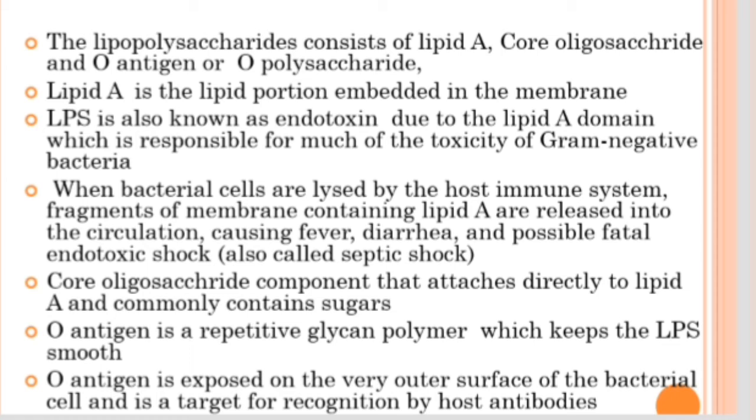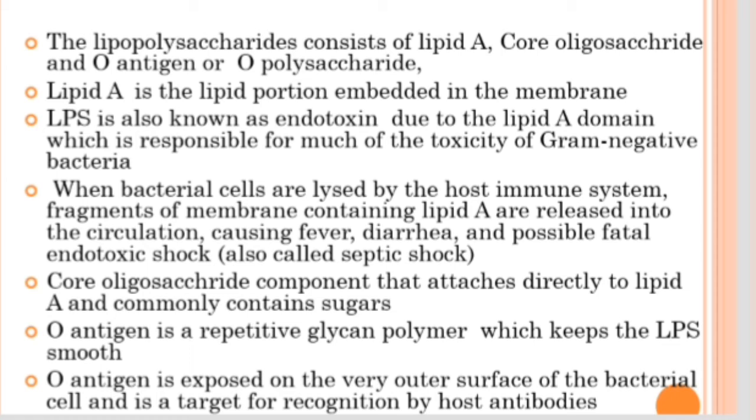Lipid A is the lipid portion of the lipopolysaccharide, and it is seen embedded in the outer membrane. We have already mentioned that LPS has toxic properties, so it is known as endotoxin. This toxic property of LPS is mainly due to the presence of lipid A. So lipid A is responsible for the toxicity of gram-negative bacteria, and LPS is called an endotoxin.